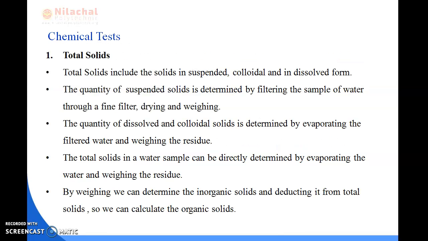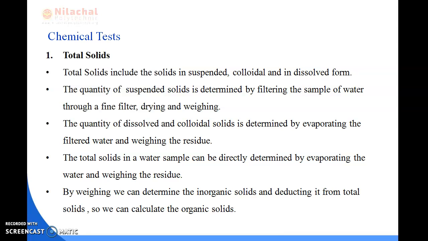In the chemical test, I have discussed the total solids. So why has this chemical test been done? I have told you these tests are done to reveal the sanitary quality of the water. This chemical test involves determination of total solids, hardness, pH value, iron and manganese, and organic matter. So these are the methods we will be discussing.